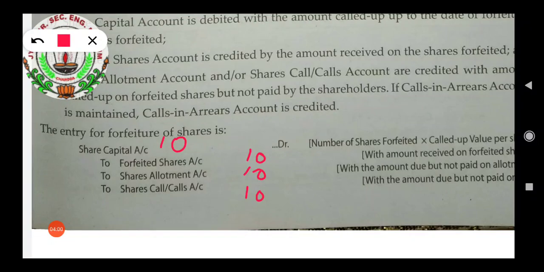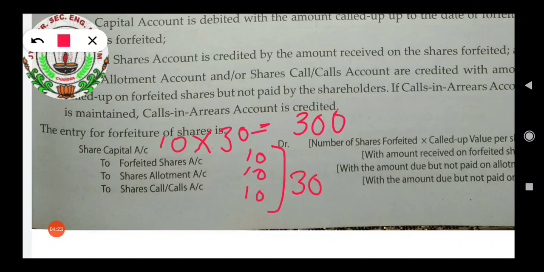Now how will the amount be written? The number of shares forfeited are 10 into 30. So we will write 30 here, which is equal to 300. So the amount in share capital will be 300 here.